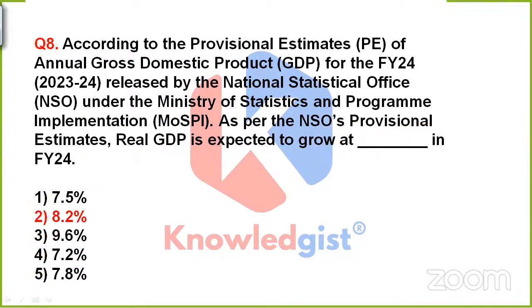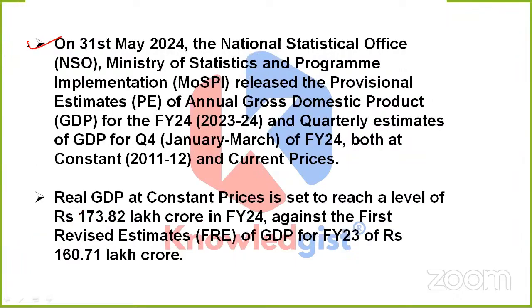Okay, great. So this time, dear, the correct option would be option 2. That is 8.2%. Which means on 31st May 2024, this National Statistical Office, which comes under Ministry of Statistics and Program Implementation, what has it done? It released the provisional estimates of annual GDP for financial year 24 and quarterly estimates of GDP for quarter 4 of financial year 24. Like these both at constant and current prices. See, this real GDP at constant price is set to reach a level of rupees 173.82 lakh crore in financial year 24.